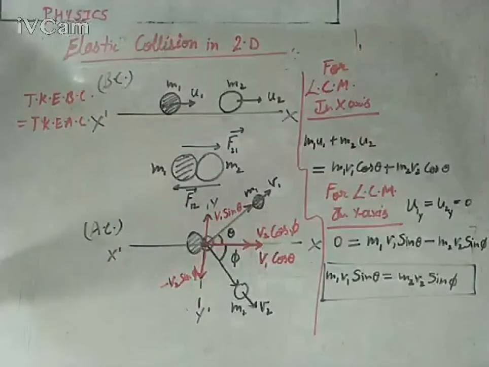Keep one thing in your mind, that energy is a scalar quantity, so you do not need to take care of cos or sin. You have to take only the final velocity for this.